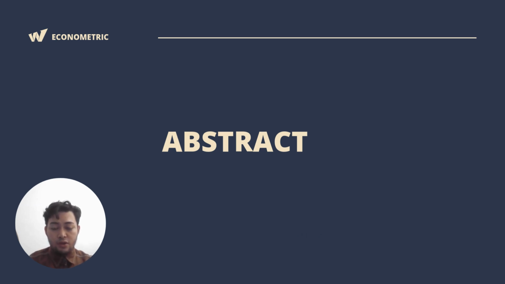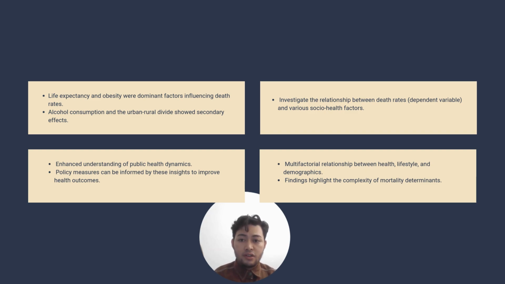For the first part, we are going to look at the abstract. In this study, a regression model is used to explore the relationship between death rates, our dependent variable, and various social health factors. The independent variables include life expectancy, alcohol consumption, obesity levels, and the distribution of urban and rural populations. Using a broad dataset, the research employs multiple regression techniques to assess how each factor influences death rates.